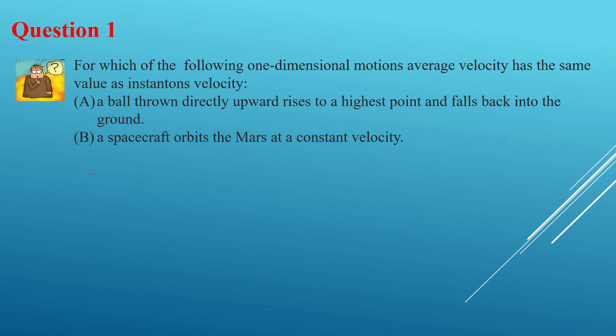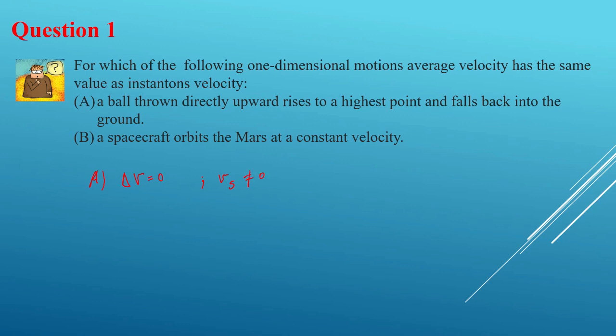So here, in the case of the ball, like A, we know the average velocity is equal to 0 because we just saw it in the previous slide, right? So the average velocity in this case is going to be 0, okay? But what about the instantaneous velocity? The instantaneous velocity in this case, that I'm going to show as v, cannot be 0.